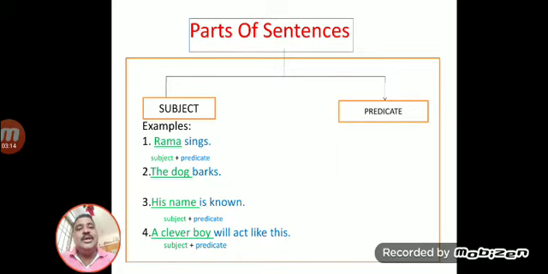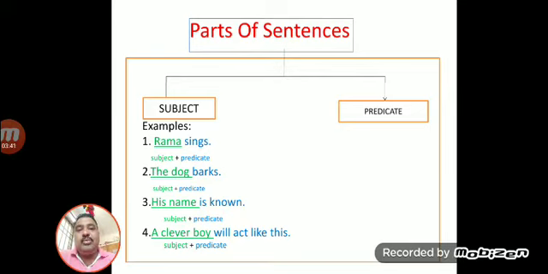For example, here Rama is a subject, sings is a predicate. Sings is a predicate because it is said about the subject. The dog is a subject, barks is a predicate; it's saying something about the subject. His name is known: his name is a subject, is known is a predicate.